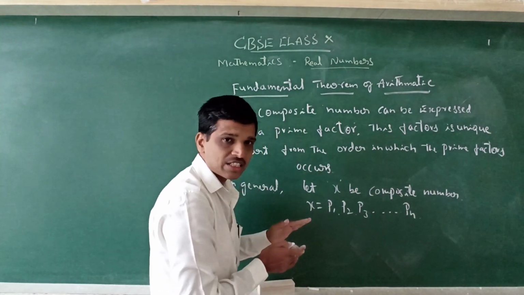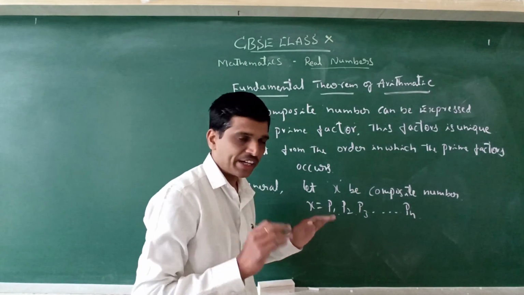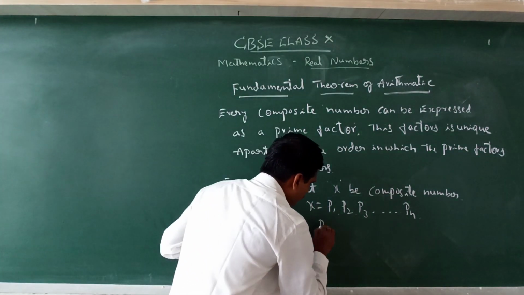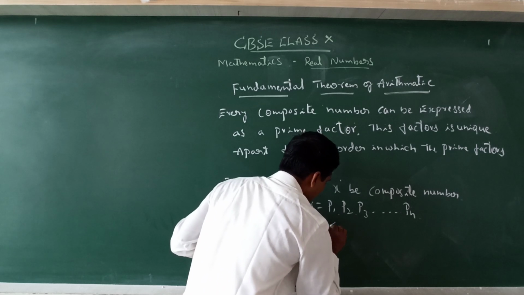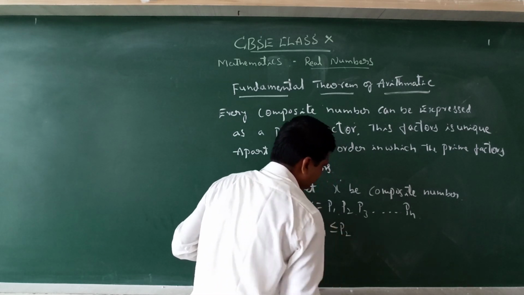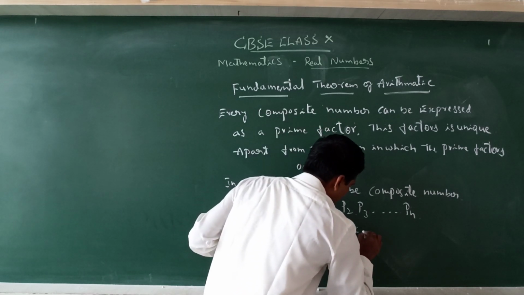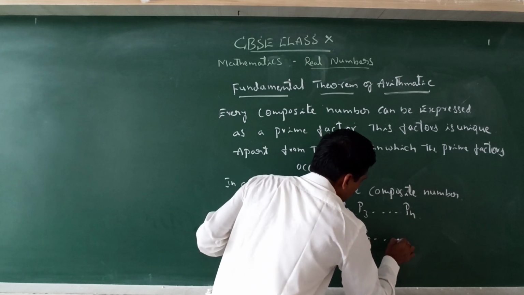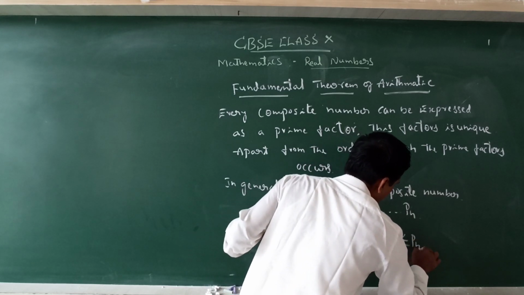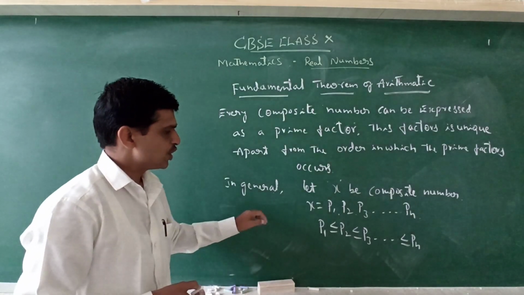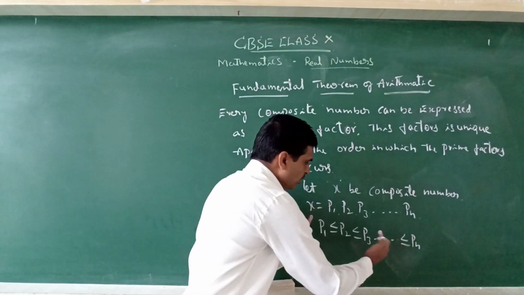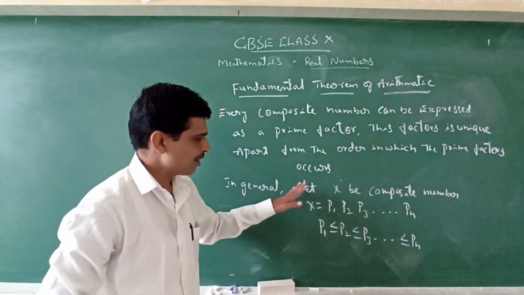So here the order is main, so we need a unique way. That is why here always p1 is less than or equal to p2, p2 is less than or equal to p3, and so on, less than or equal to pn. Therefore, this shows that when you combine all these numbers, you will get the same composite number.